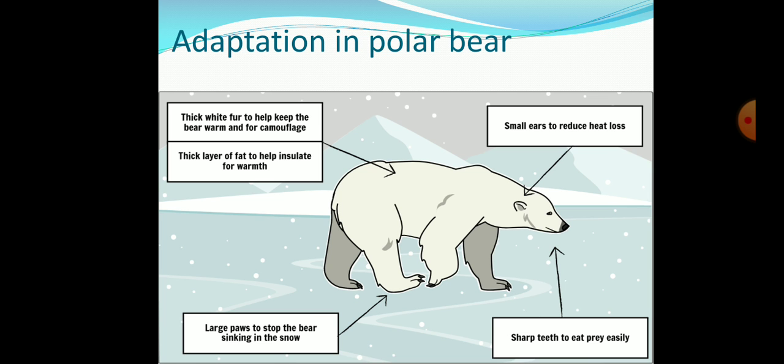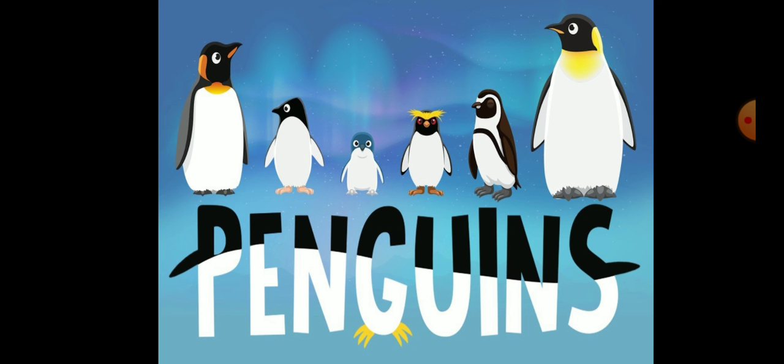Because in that way you can protect your heat from moving outward. And that is what the polar bear is doing. They have modified their body, and their ears are shortened, and that is why the heat is retained in their body. It is not moving out from the ears. So these are some of the adaptations acquired by the polar bears.